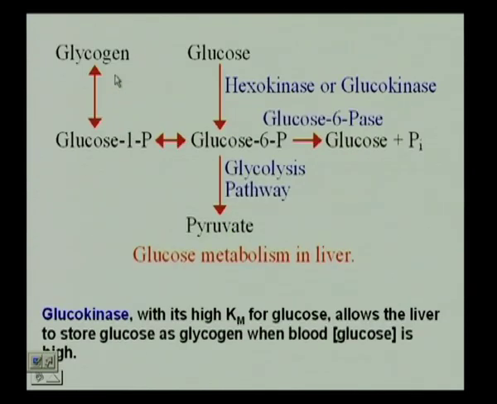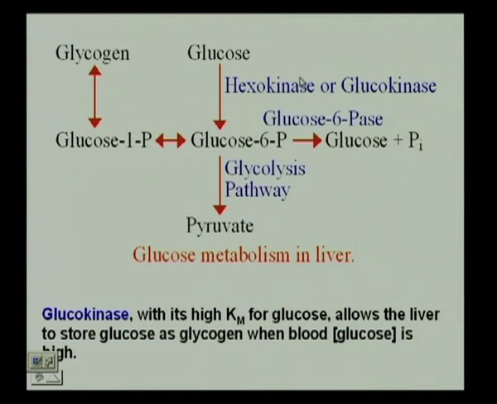Glucokinase, with its high Km value for glucose, allows the liver to store glucose as glycogen when the blood glucose level is high. So, this is what we would have in the liver, where the glucose is acted upon by glucokinase to form glucose 6 phosphate.